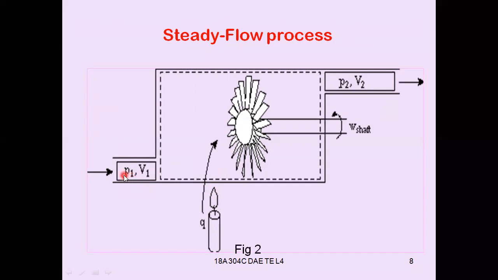So suppose a medium with a pressure of P1 and volume V1 enters into the system, which will be heated. Some part of this heat entering the system will be converted into work by rotating this bladed wheel, and some part will leave the system at a pressure of P2 and volume V2. That means whatever amount of mass of fluid enters the system, the same amount will leave the system.